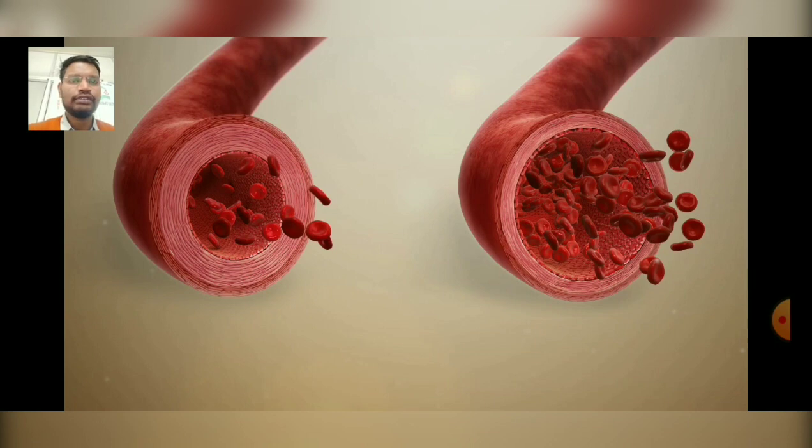The adherence of the platelets to the collagen is accelerated by a factor which is known as von Willebrand factor, and this factor acts as a bridge between a specific glycoprotein present on the surface of platelets and collagen fibrils.